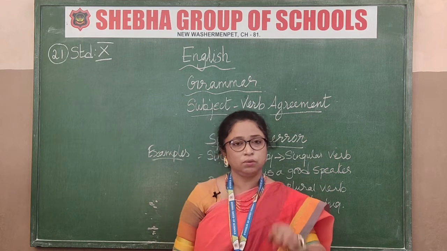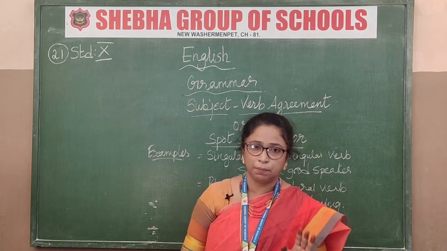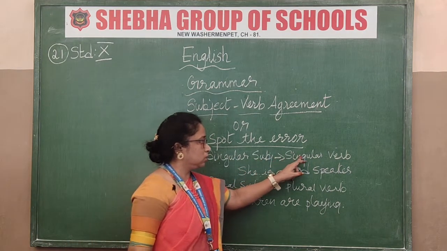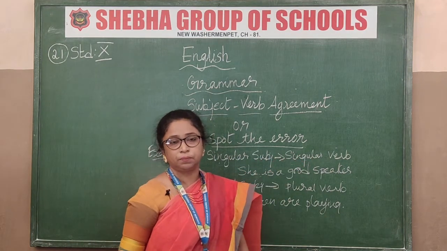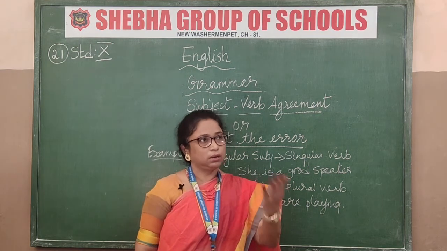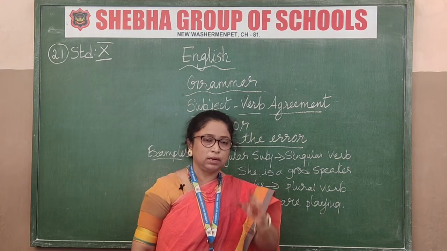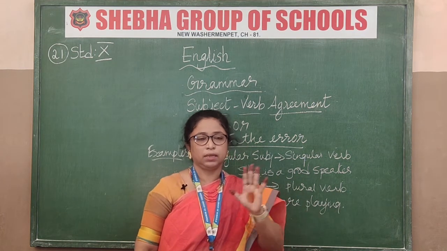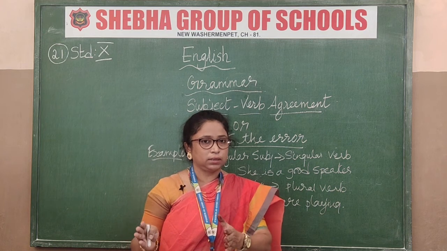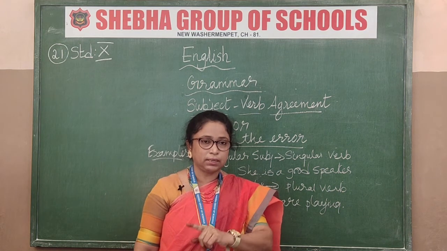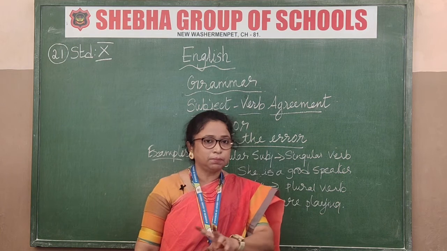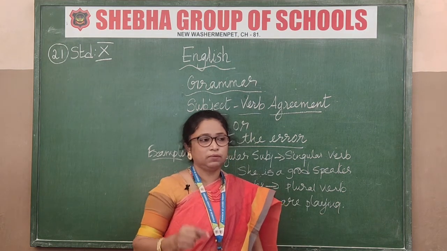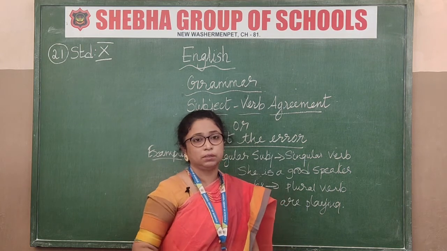Now first I'll tell you what is the main basic of the subject verb agreement. The example is singular subject, singular verb. Now what is a sentence made up of? There is a subject. In your parts of speech I'll tell you what it is. First there is a noun, there is a verb, and there is an object. The noun is taken as subject, and then a verb. The subject and the verb should be in correct agreement. That is most important. Otherwise your sentence will be all wrong.